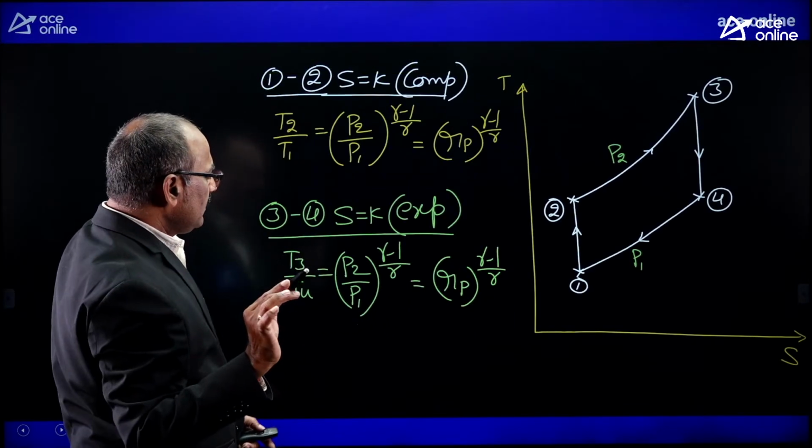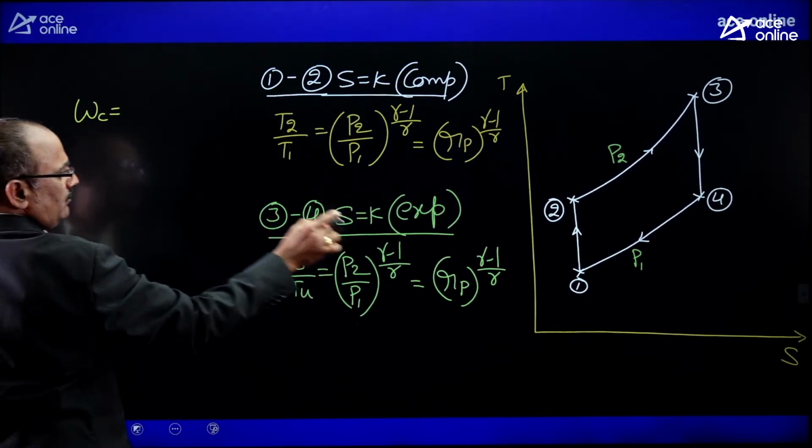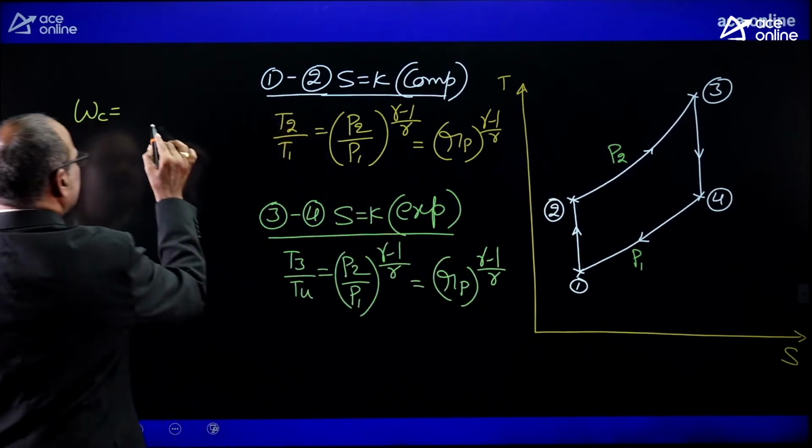Now let me write the work formula for the compressor. What is the work required for the compressor?